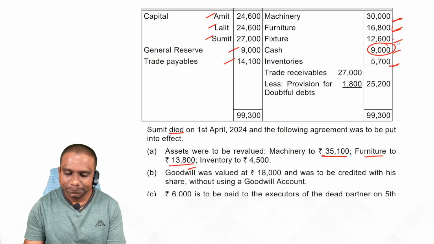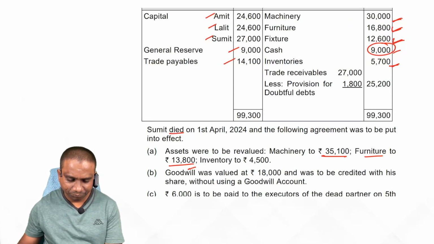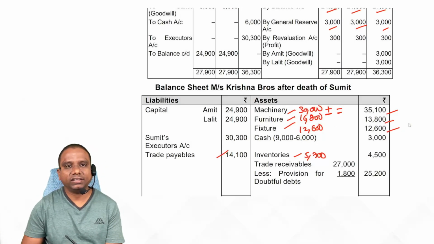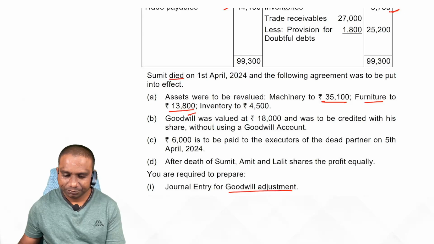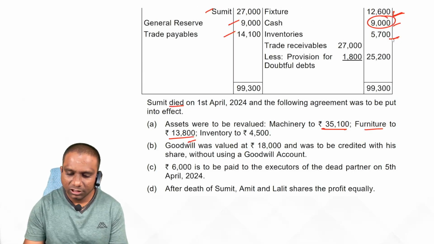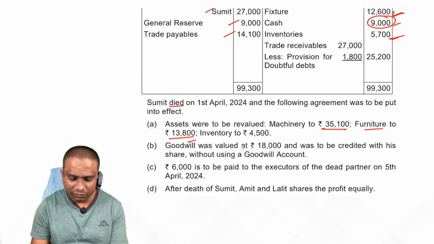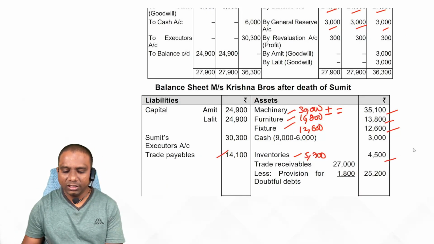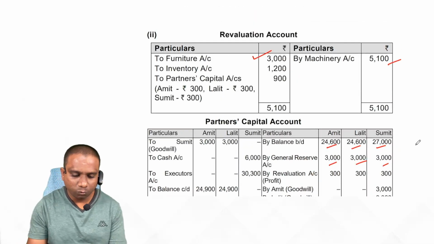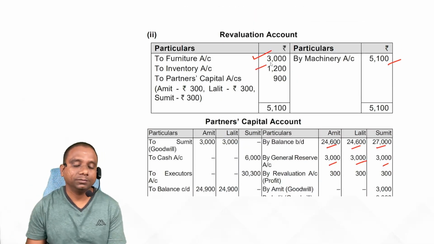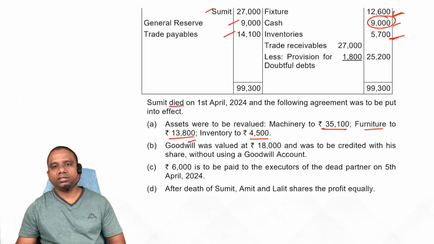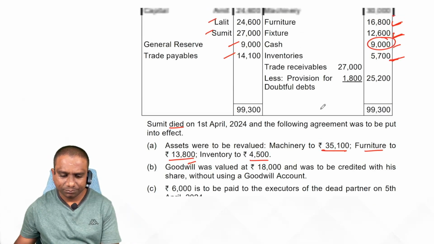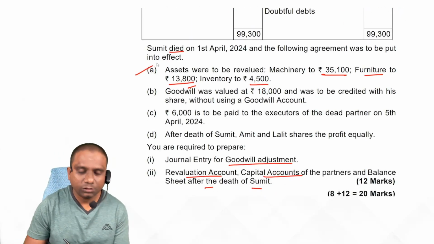Next one, fixtures 12,600. Regarding fixtures, there is no adjustment, so write down as it is, 12,600. Next one, inventories. Earlier 5,700, new value is 4,500, means decrease. So 4,500 in the balance sheet. How much decrease? 1,200 in the revaluation account. With this all assets are revalued and all liabilities reassessed. Now observe carefully, the adjustment is completed.